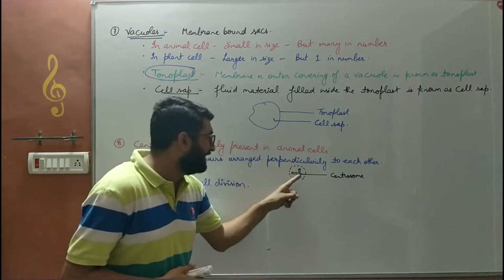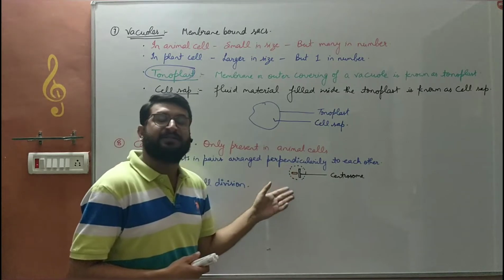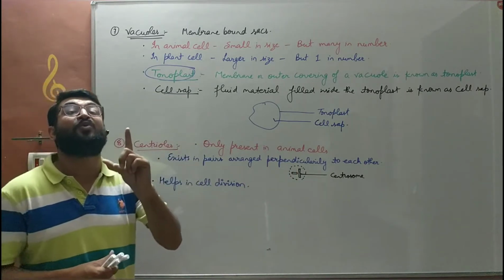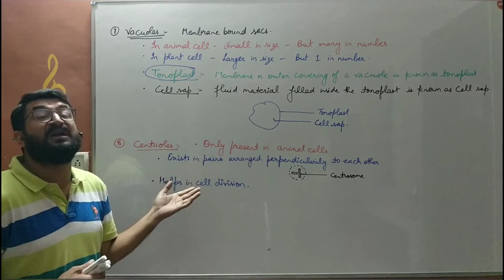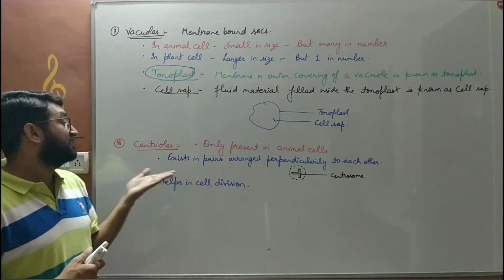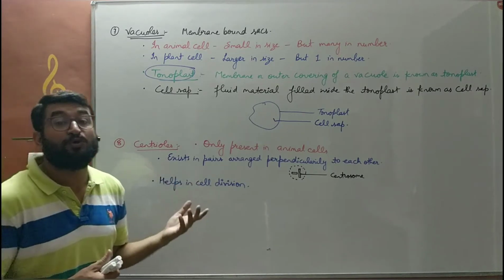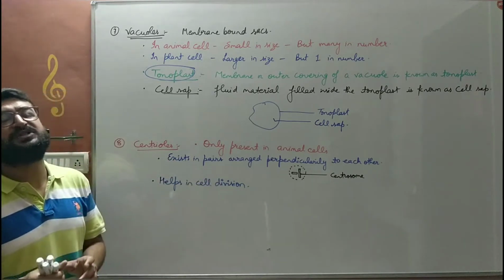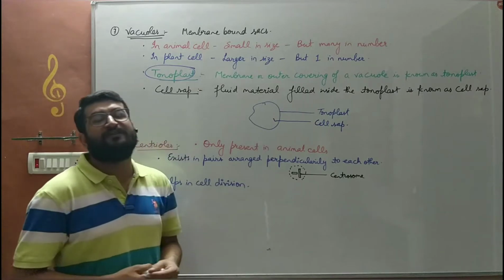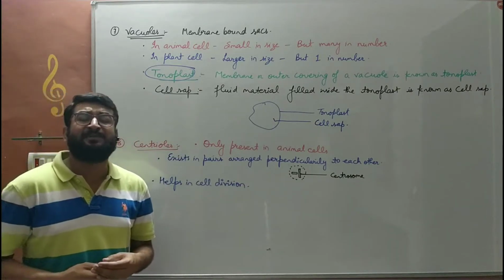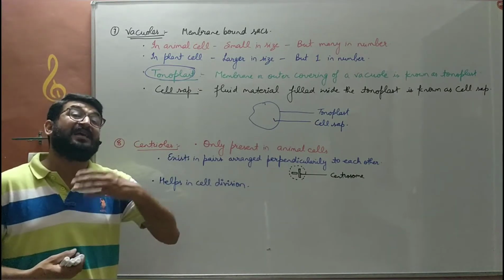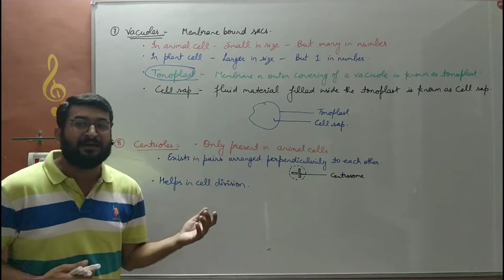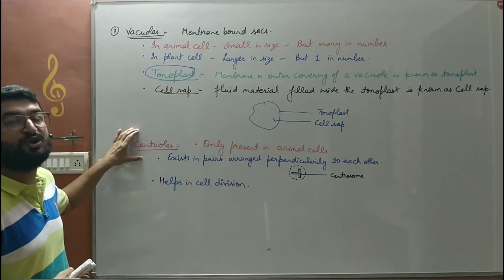They exist perpendicularly to each other always, inside an animal cell only. Centrioles are absent in plant cells. What is the function of these centrioles or centrosomes? They help in the cell division of an animal cell. Whenever an animal cell divides, its cell division is carried out with the help of these centrioles.